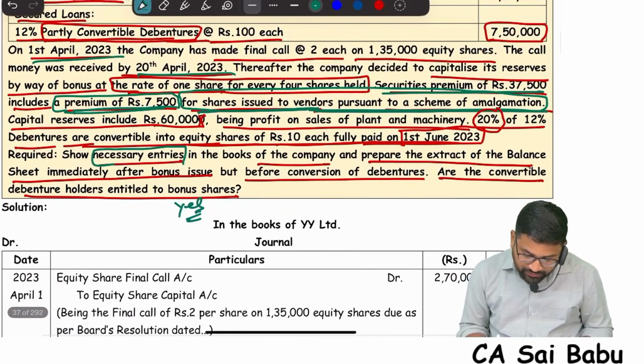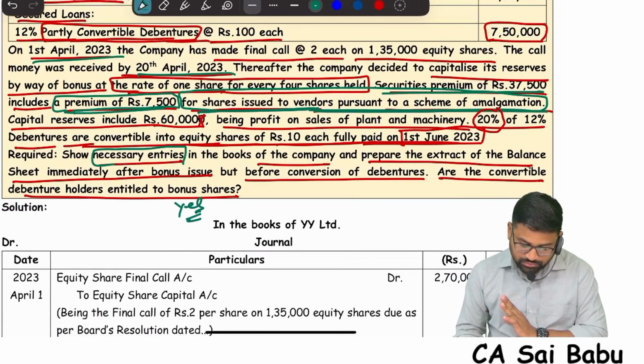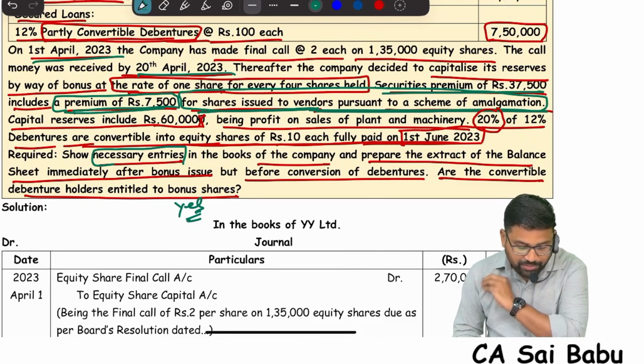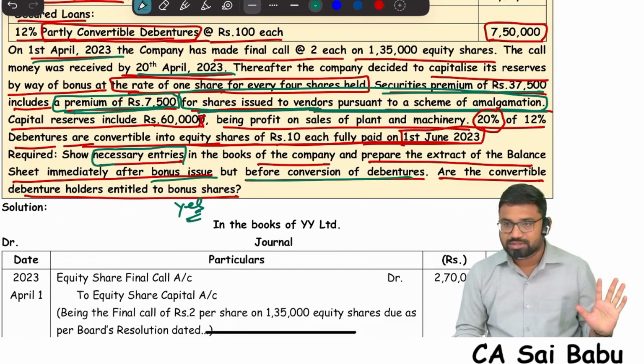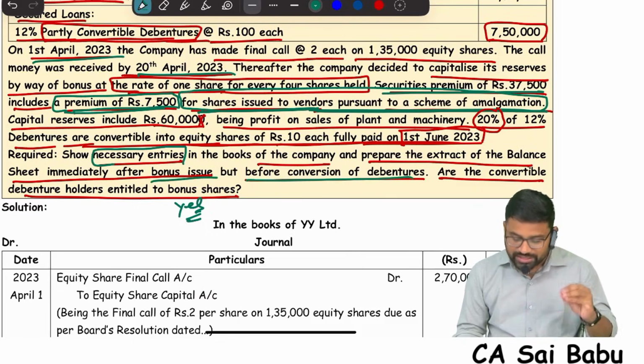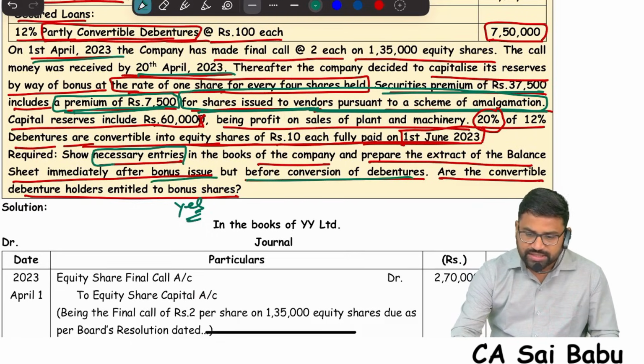And conversion of debentures into equity shares is happening on 1st June. See, I don't require you to write those entries. I want only the necessary entries in the books of the company, and I need to prepare the balance sheet after the bonus issue but before conversion of debentures. So conversion of debentures entries and all are not required, sir. Okay, so let us start.